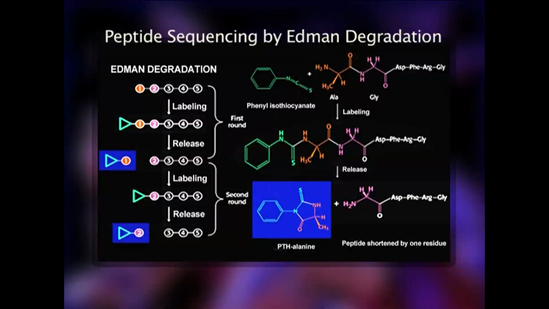The method used is Edman's degradation method, and the reagent used is phenyl isothiocyanate. This molecule reacts first with the N-terminal amino acid, whose amino group is free, and forms a compound which is then released from the peptide as a phenyl thiohydantoin derivative of that particular amino acid, while the rest of the amino acids remain intact.